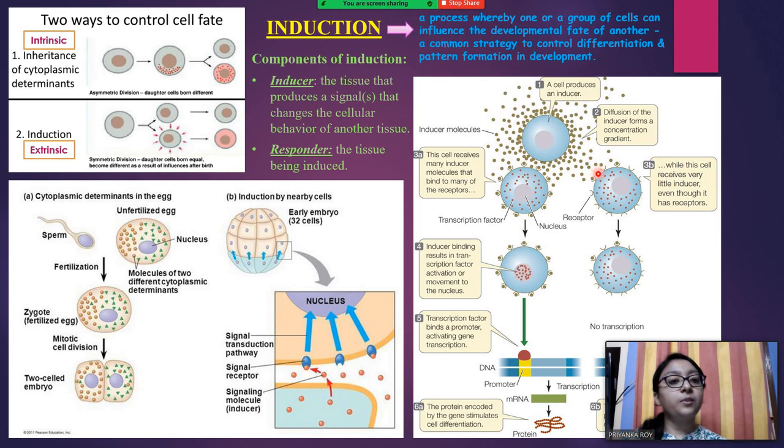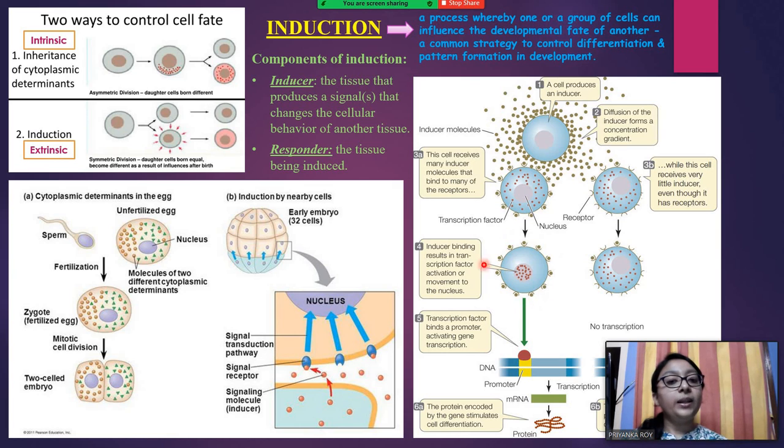So these are the receptors that are already present on the surface of the cells, and you can see that having the same number of receptors does not mean that they will receive the same number of inducer molecules, because of the concentration gradient.